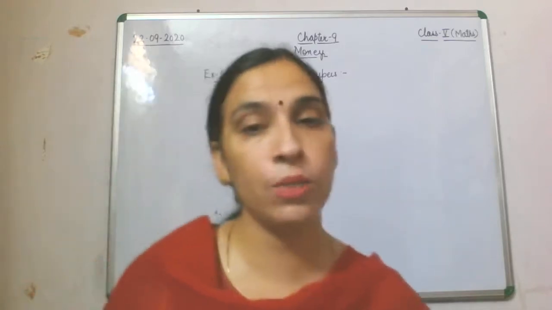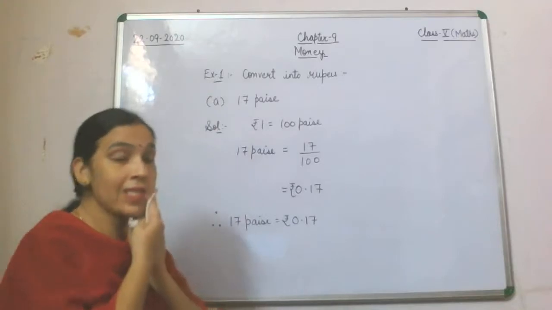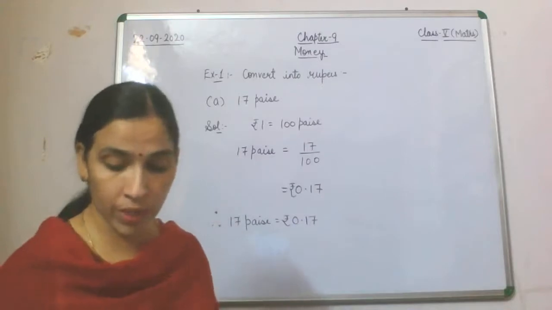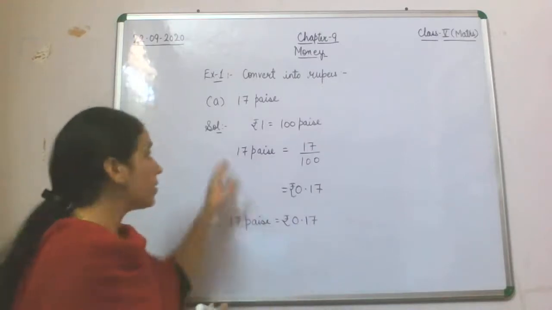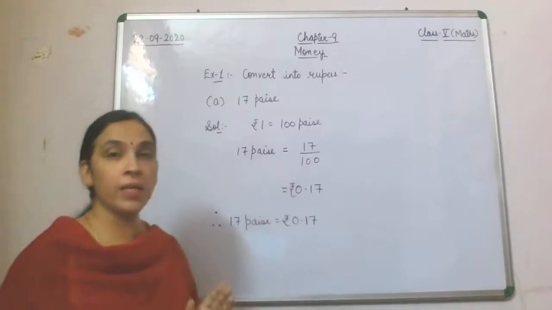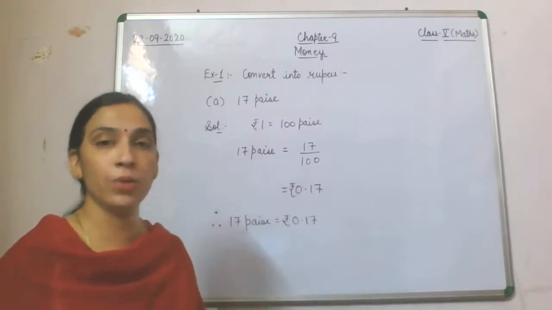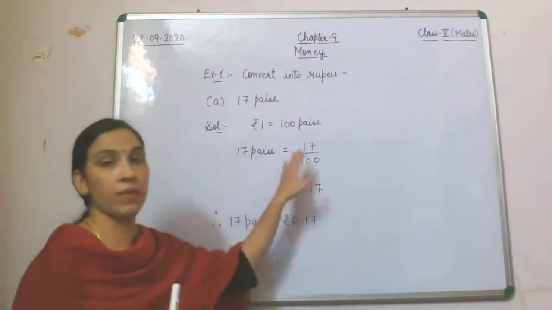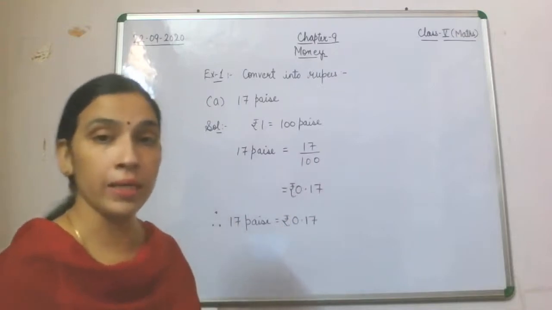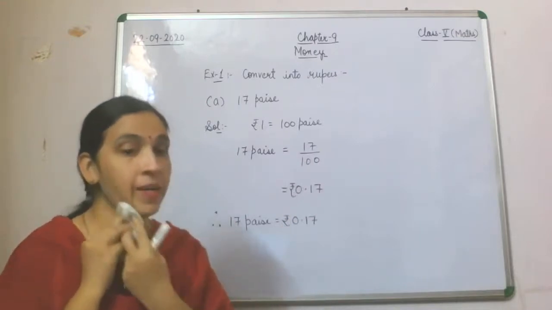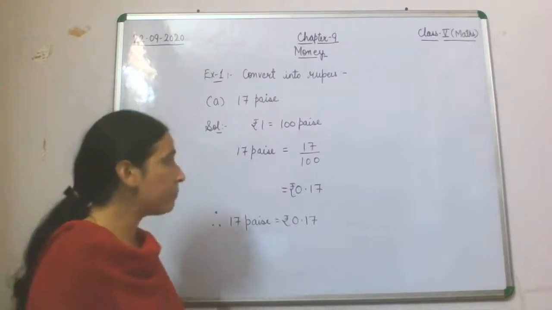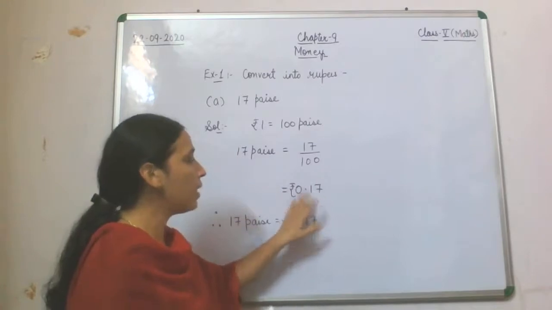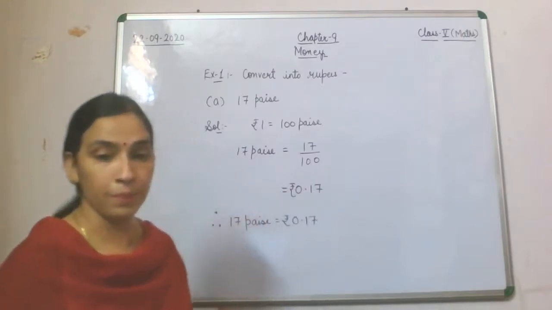0.17. What we have seen in this question? In this question we have seen that 17 paise is supposed to be converted into rupee. So for converting a smaller unit into a bigger unit, you are supposed to do division. So what we have done? 17 will be divided by 100. So you have done the division, and here we require 2 decimal places. We'll count from the back 1, 2 and we'll put the decimal here.